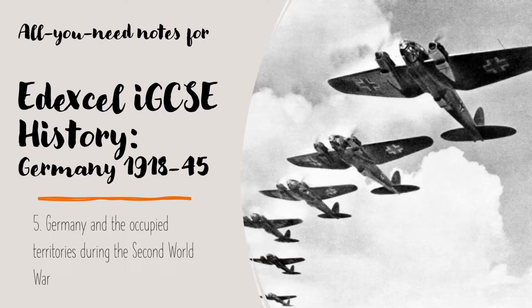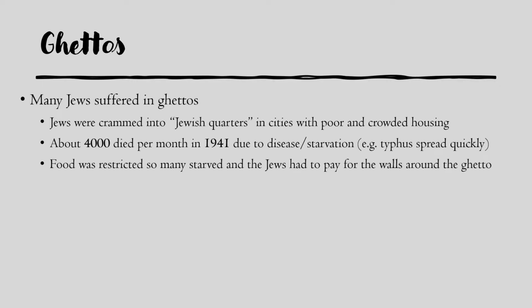So we'll begin now with racial policies towards the Jews. The ghettos. The first effect of the ghettos was that many Jews suffered in them. Jews were crammed into these so-called Jewish quarters in cities with poor and crowded housing, and about 4,000 died per month in 1941 due to disease and starvation spreading very, very quickly. So typhus spread quickly, starvation was rife because food was restricted. The Jews had to pay for a variety of different things in the ghetto, like the walls surrounding it, so they were trapped in and they had to pay for the conditions they were put in.